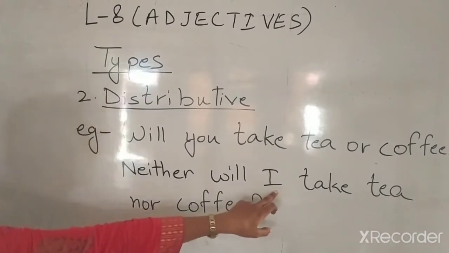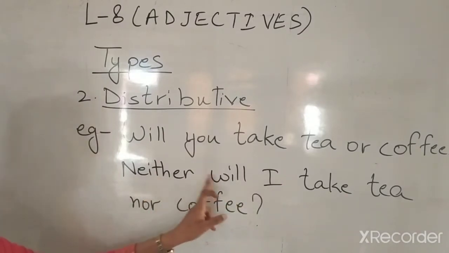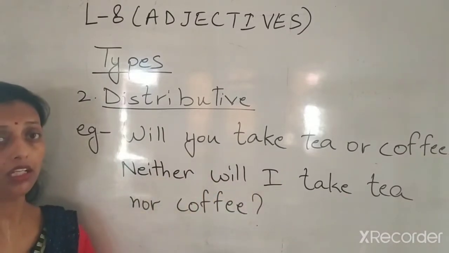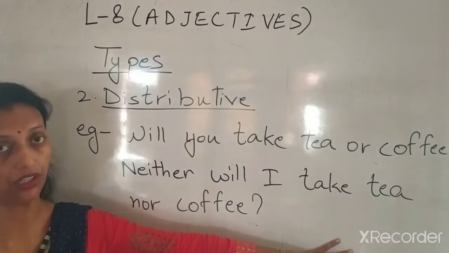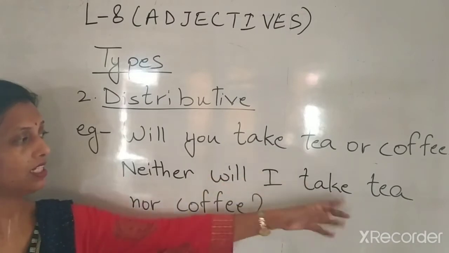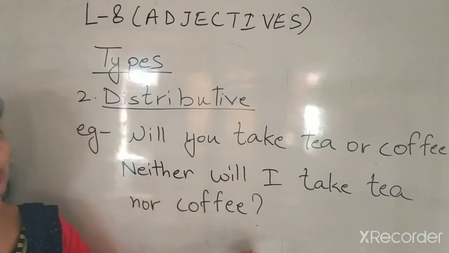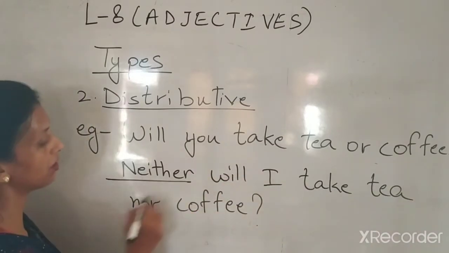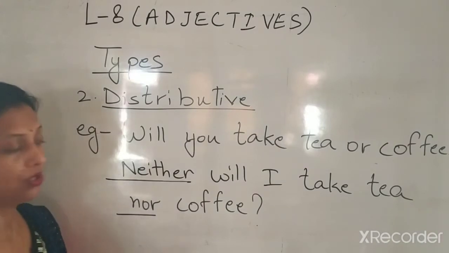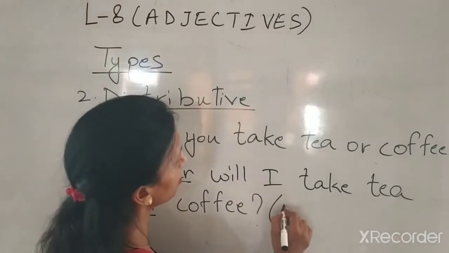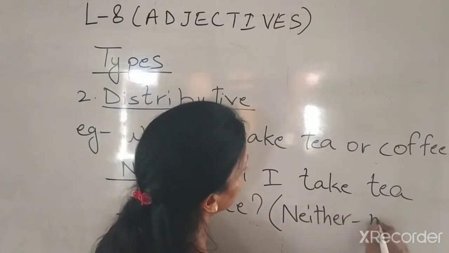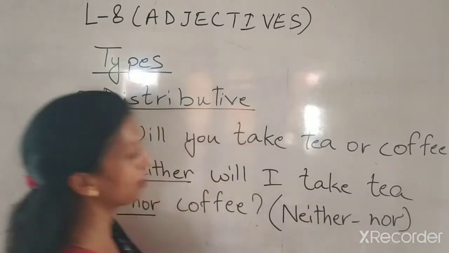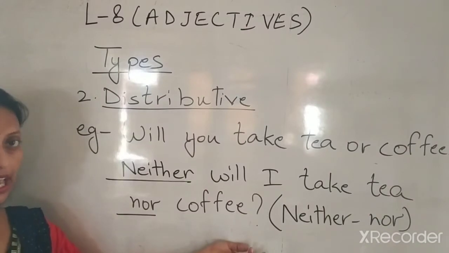So I'm not repeating these words. Am I saying neither will I take tea, neither will I take coffee? No, that is wrong. I'll say neither will I take tea nor coffee. So here you can see neither and nor. The way we write either and or, same way neither and nor are correlative words. They go hand in hand.